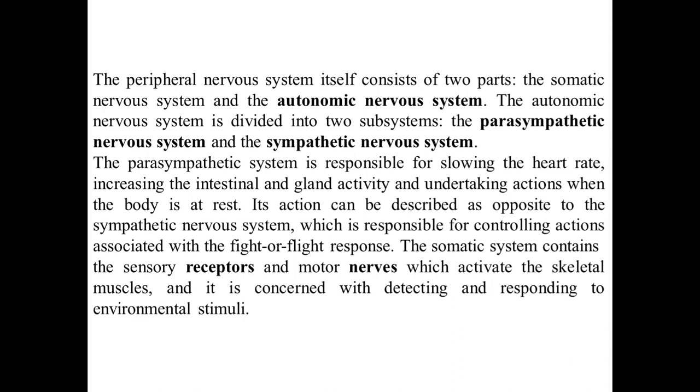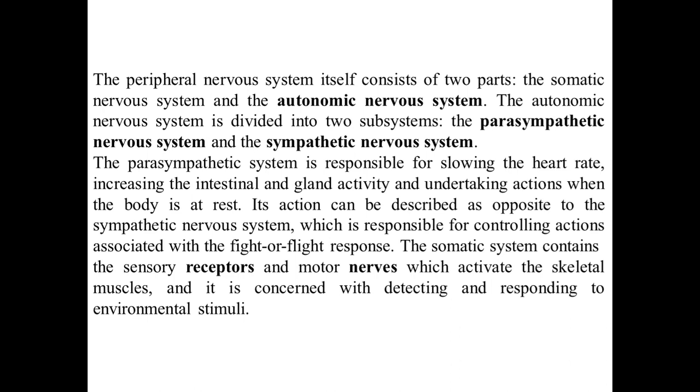The peripheral nervous system itself consists of two parts, somatic and autonomic. The autonomic system is further divided into two parts, the parasympathetic and the sympathetic nervous systems. The parasympathetic system is responsible for slowing down the heart rate, increasing intestinal gland activity and undertaking action when the body is at rest.